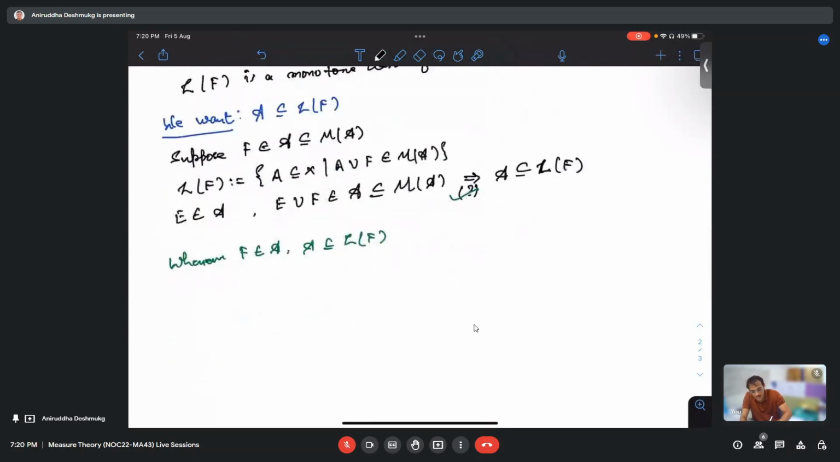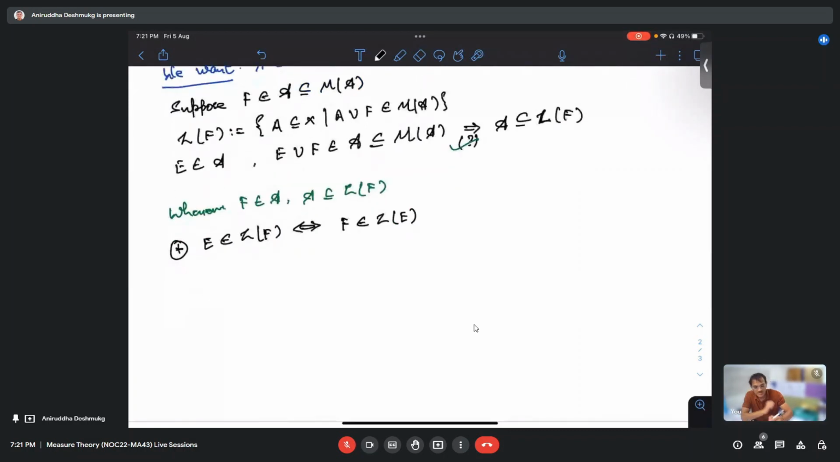Now, what we should observe is that if a set E is contained in L of F, this happens if and only if F is contained in L of E. Is this observation clear? Yes.